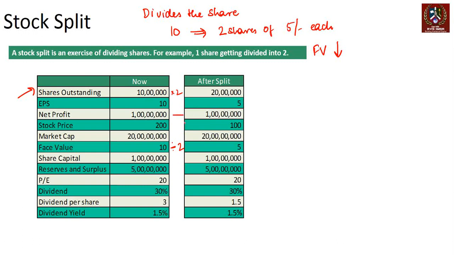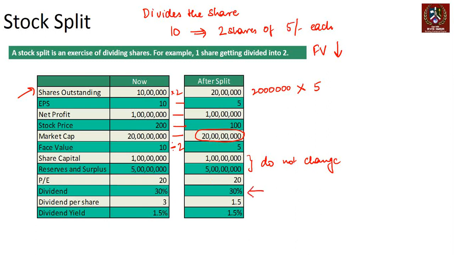You will see that the net profit, PE, EPS, market cap movement is exactly the same as bonus. There is no change in market cap because the company is still the same. All we have done is divide the number of shares, right? Share capital and reserves and surplus do not change. Unlike a bonus, they do not change because now you're multiplying 20 lakhs with 5. Earlier we were multiplying 20 lakhs with 10. So that doesn't really change the share capital. PE doesn't change like earlier.